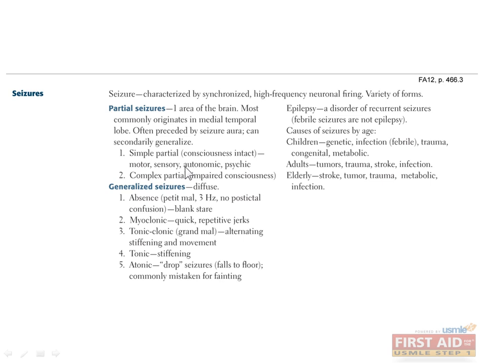Seizures are characterized by synchronized, high-frequency neuronal firing in the cerebral cortex, causing temporary neurologic signs. It's important to realize that seizures are not all the florid, myoclonic jerky movements that you might think of. They come in many different forms. Seizures are organized into partial and generalized. Partial means that the seizure affects one area of the brain, and generalized means that it affects multiple areas.